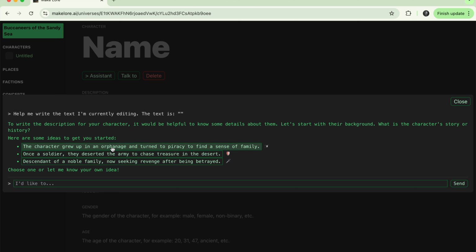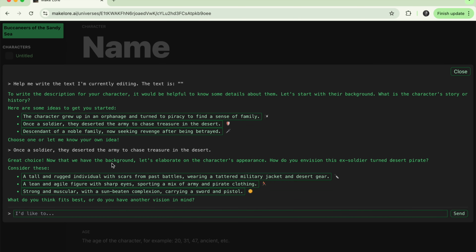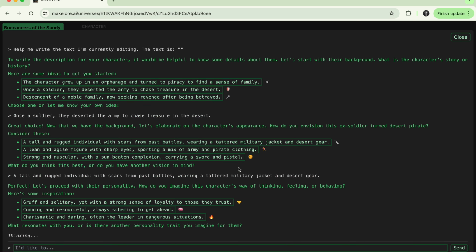The character grew up in an orphanage and turned to piracy to find a sense of family. Once a soldier, they deserted the army to chase treasure in the desert. Descendant of a noble family, now seeking revenge after being betrayed. And you can also type something of your own. You can have a conversation with this. But for now, I'm going to pick one of these, and I'm just going to click it. And then it's going to give me a few more questions here. And I'm just going to pick something now for the demo. So a tall and rugged individual with scars from past battles, wearing a tattered military jacket.